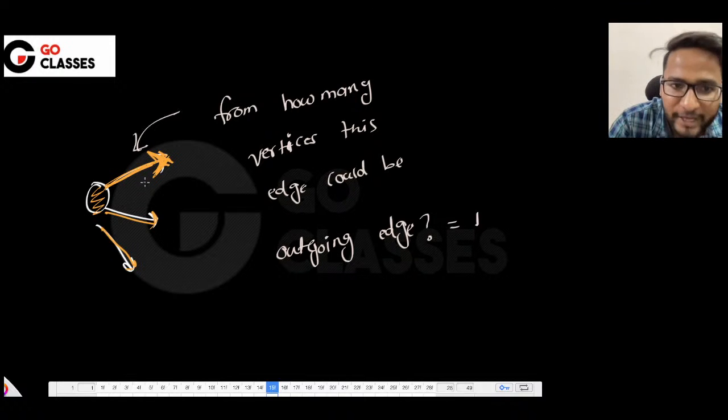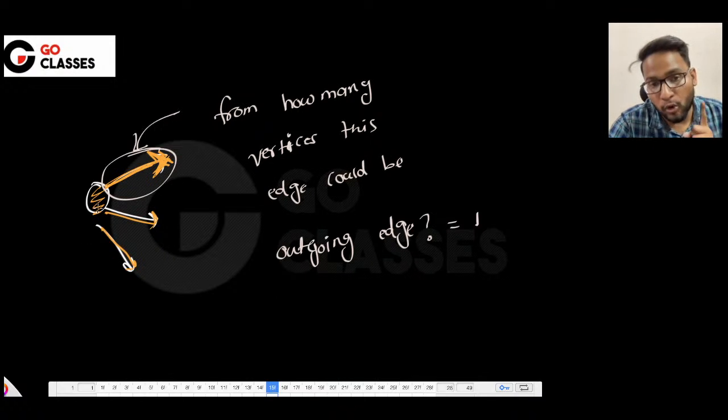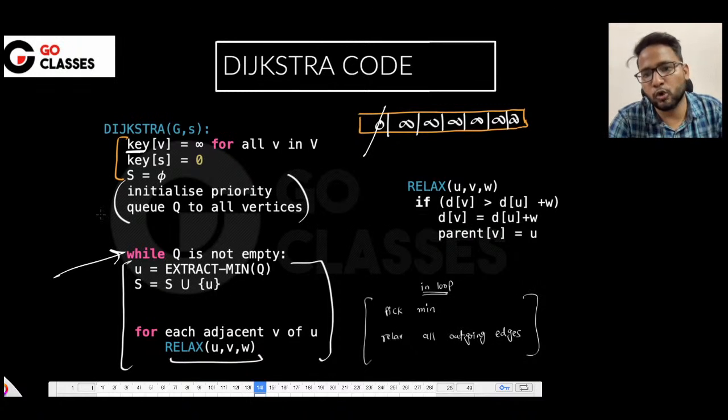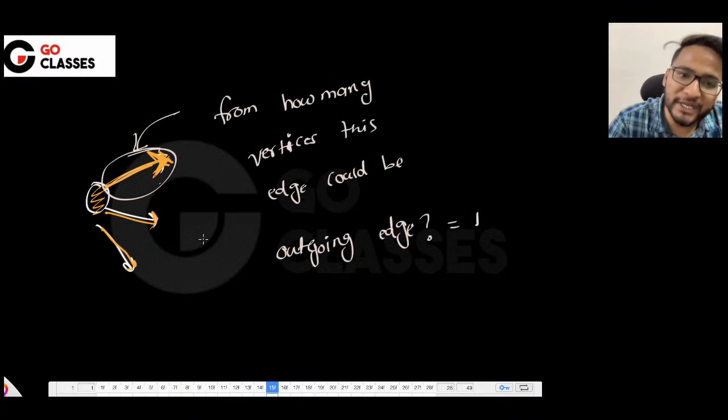Now tell me how many times you are going to relax this edge. Since you are going to pick this minimum only once, you are going to relax this edge only once, isn't it? Since you are going to pick this vertex only once, because I pick the minimum and I never look back. This is what greedy says basically. You finalize something, you never look back. Let's hope for the best. That's what greedy says, right? So you will pick this vertex and then you never look back. You will say, okay, let me relax all these outgoing edges.